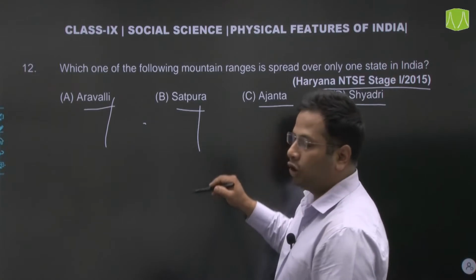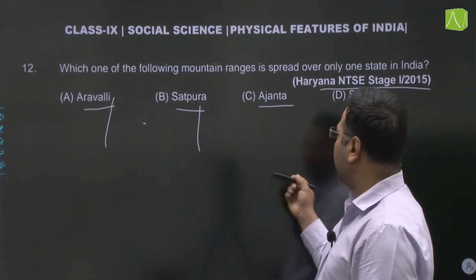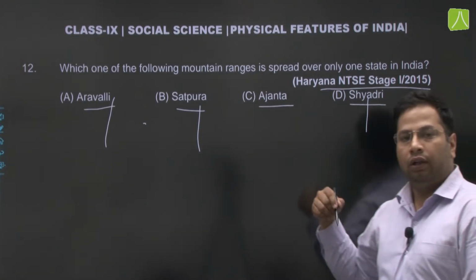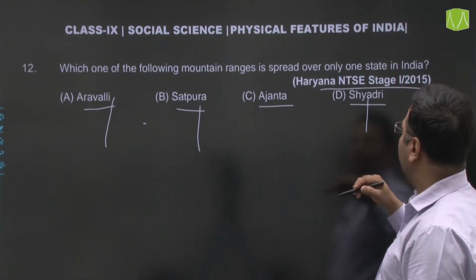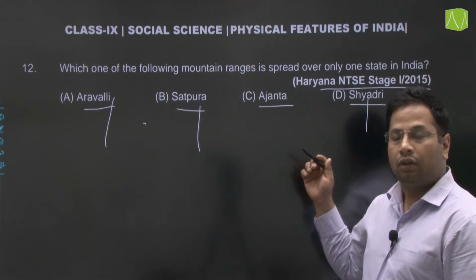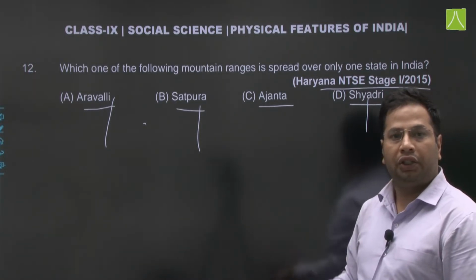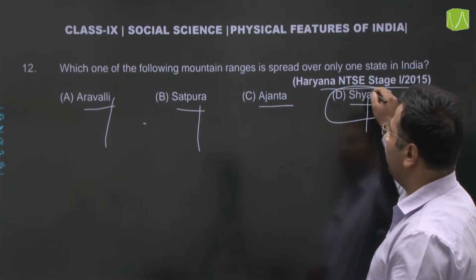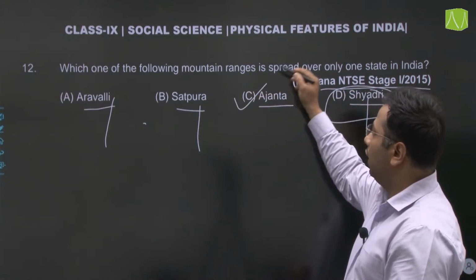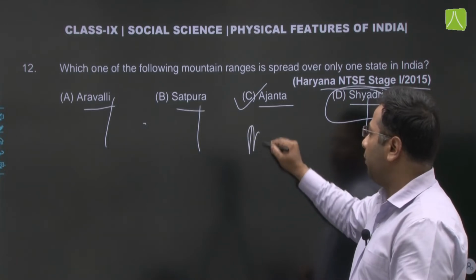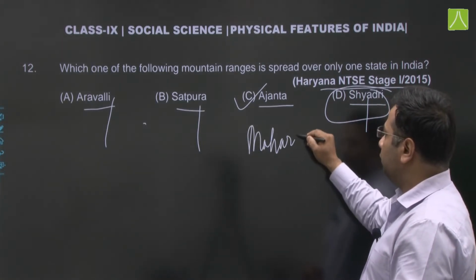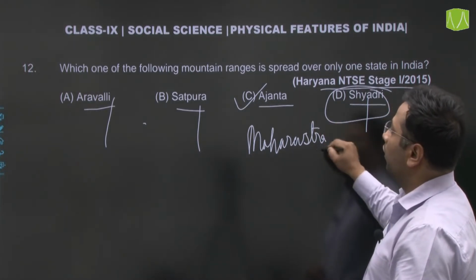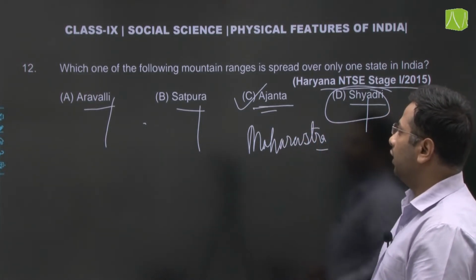Satpura is spread out in Madhya Pradesh and also parts of Maharashtra. Sahyadris, altogether all these ghats are called Sahyadris. The Western Ghat or the segregation of Western Ghat into different coasts is called Sahyadris. So the answer would be Ajanta, which is only found in Maharashtra. So the answer would be C, Ajanta. Next question.